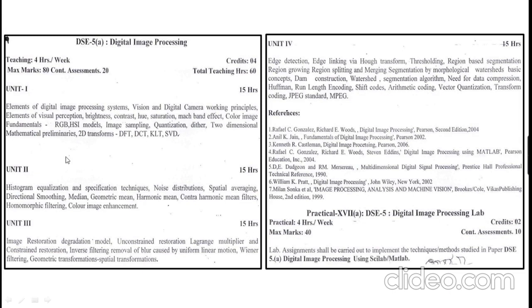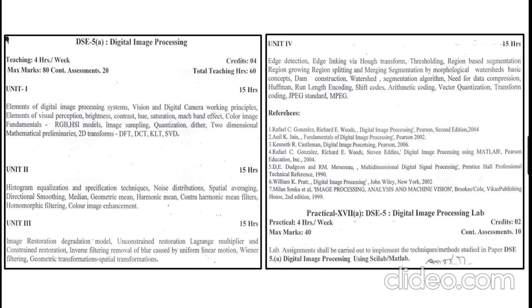The first unit is about digital image introduction, elements of digital image processing systems, and the fundamentals of the RGB and HSI models. The second unit is about the histogram and other concepts of histograms, and the third unit is about image restoration and degradation models.